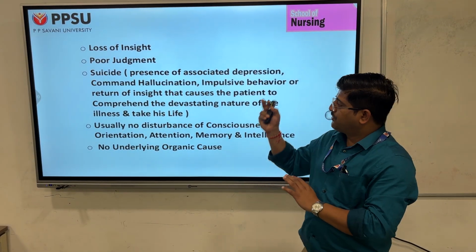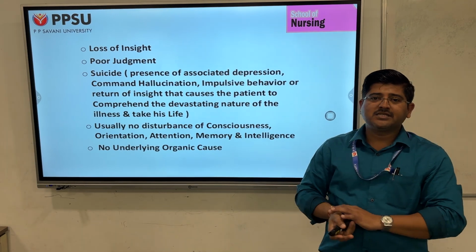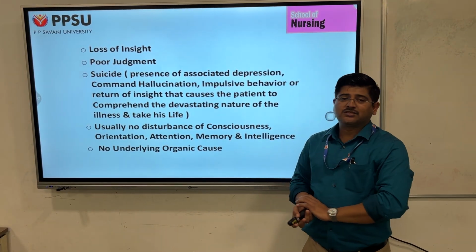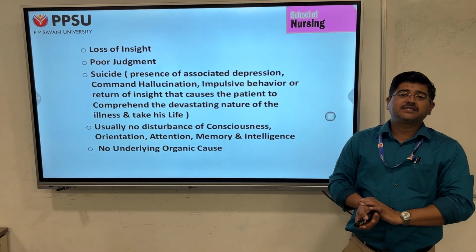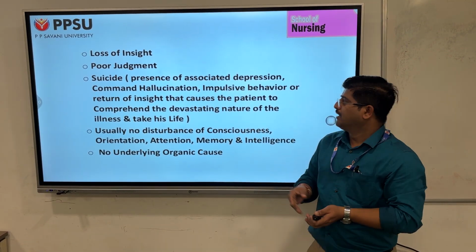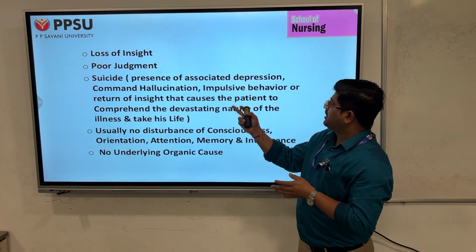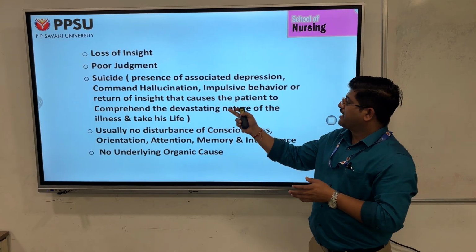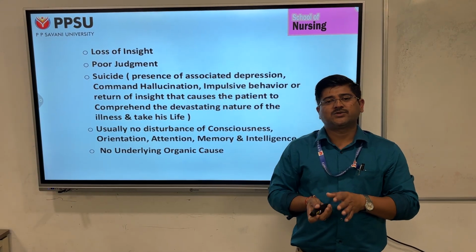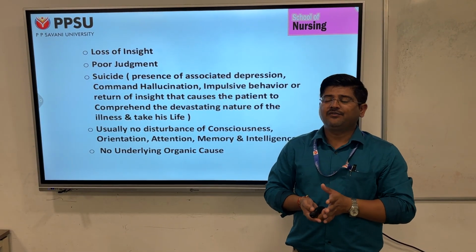Along with that, when we do the mental status examination, common things we assess are loss of insight, poor judgment, and suicidal tendency. We cannot see suicidal tendency in every schizophrenic patient, but if the patient has associated depression, command hallucination, or impulsive behavior, then commonly we can see suicidal tendency as a clinical feature.